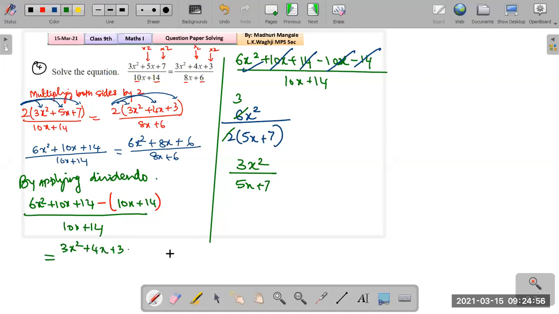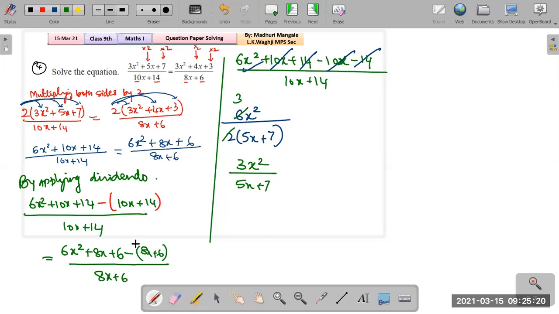This is also 8x plus 6, right? And just a minute, let me write it out once again. So this part, the numerator is 6x squared plus 8x plus 6 minus the denominator, that is 8x plus 6, the whole upon 8x plus 6. And now we can cross out the like terms.